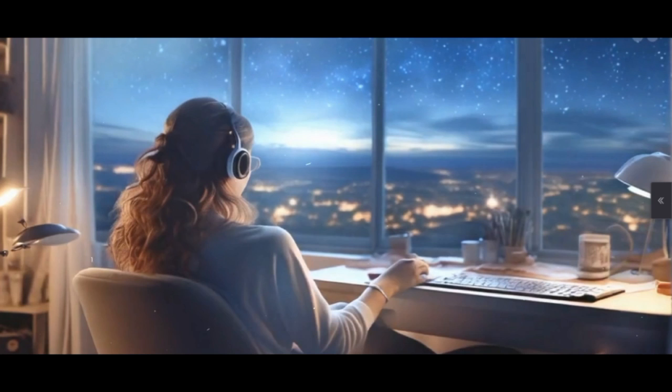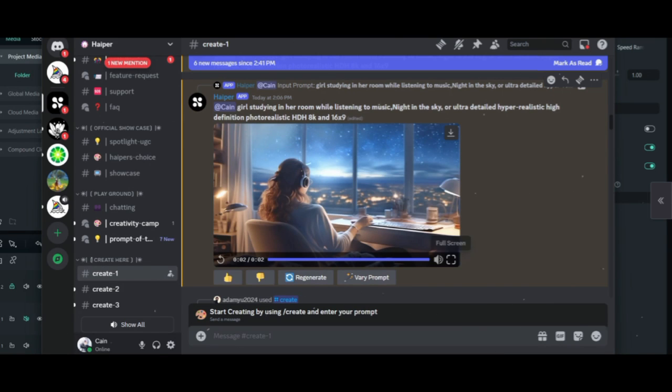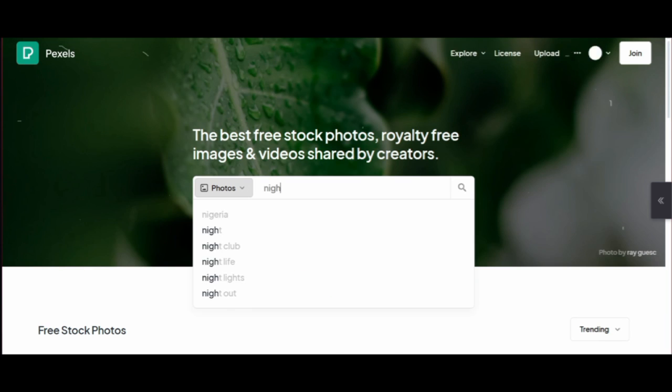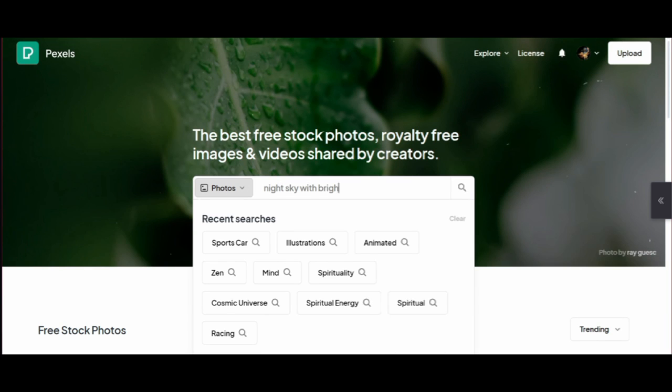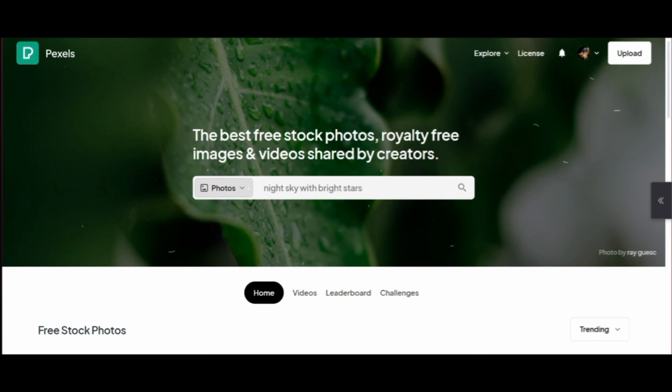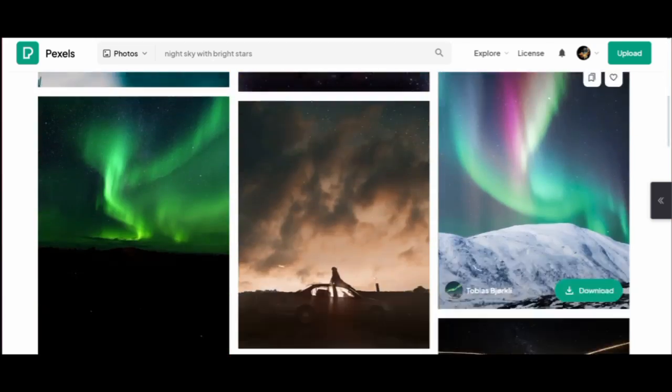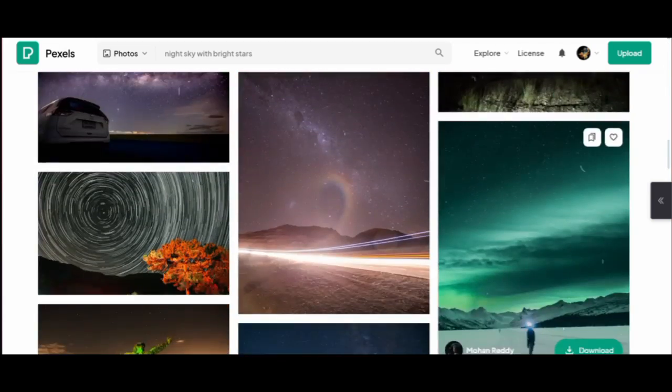To download the image, click on the 3 dots available in the right corner and right-click to save it to your computer. But then again, if you are not using AI to create images, you can go to pexels.com and search for any type of image you want, such as night sky with bright stars. These images are available for free download under copyright-free licenses and can be used for commercial purposes.